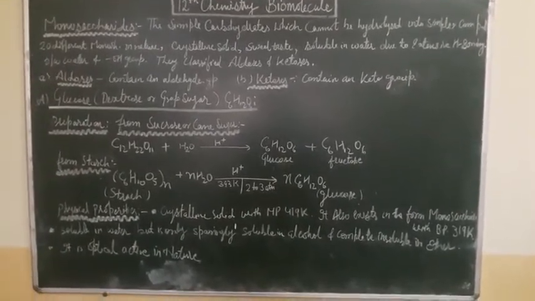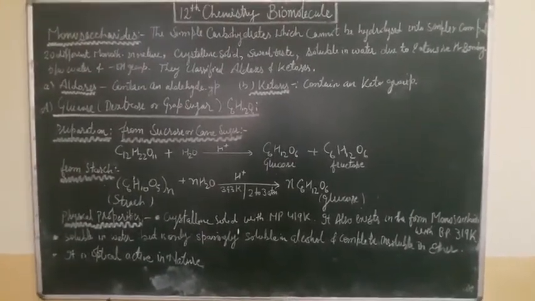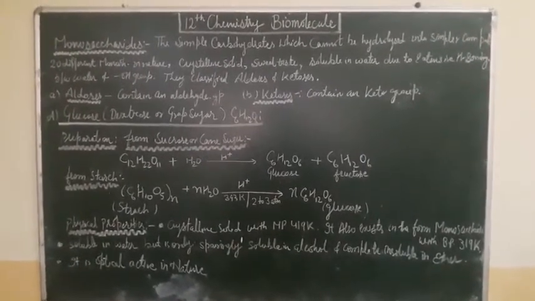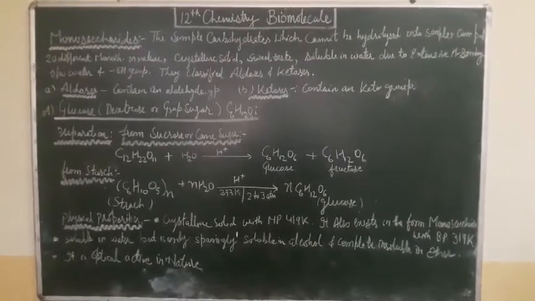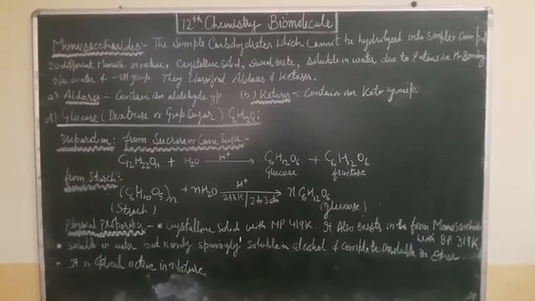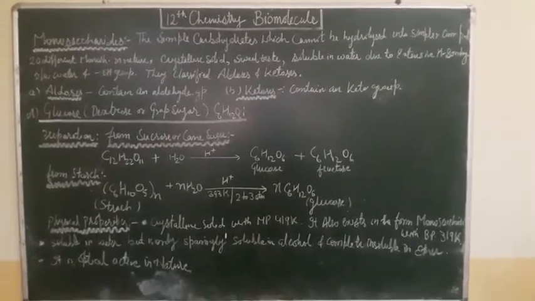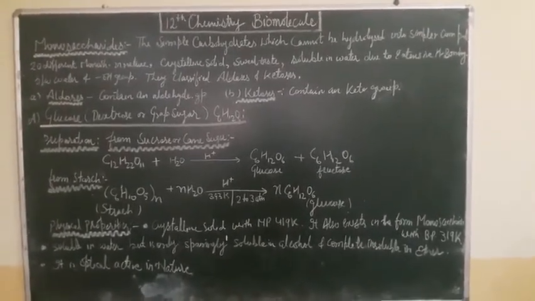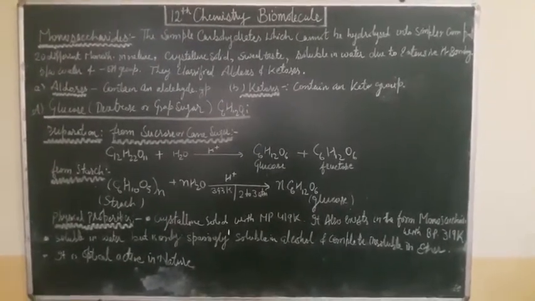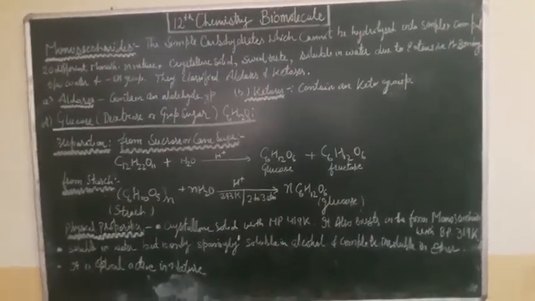So first we study glucose, which is also known as dextrose and grape sugar. Its general formula is C6H12O6, and it is an organic compound, an essential constituent of humans. Human blood normally contains 65 to 110 milligrams of glucose per 100 milliliters, and this is also known as blood sugar. Okay, this is a general introduction, a general conceptual idea.